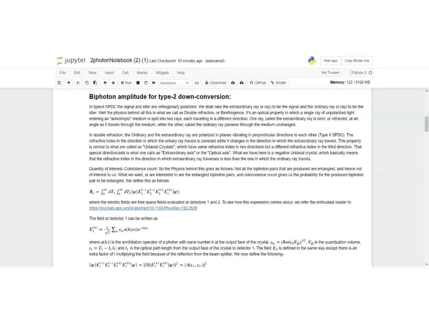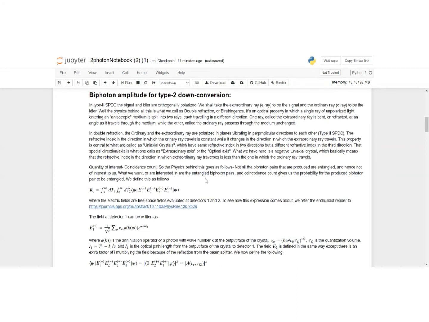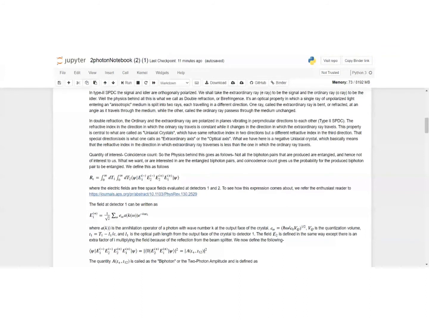The thing behind all this is what we call double refraction or birefringence. It's basically an optical property in which a single ray of unpolarized light passing through an anisotropic medium splits into two, and they both travel in different directions. One ray, which we dub the extraordinary ray, is bent or refracted at an angle as it travels through the medium, while the other one, the ordinary ray, just passes through the medium unchanged. The very feature of double refraction is that the ordinary and the extraordinary ray are orthogonally polarized with respect to each other. Their polarization vectors point in perpendicular directions.